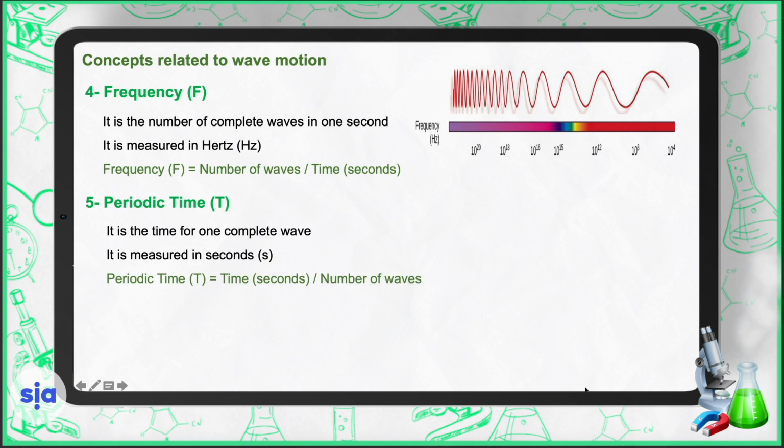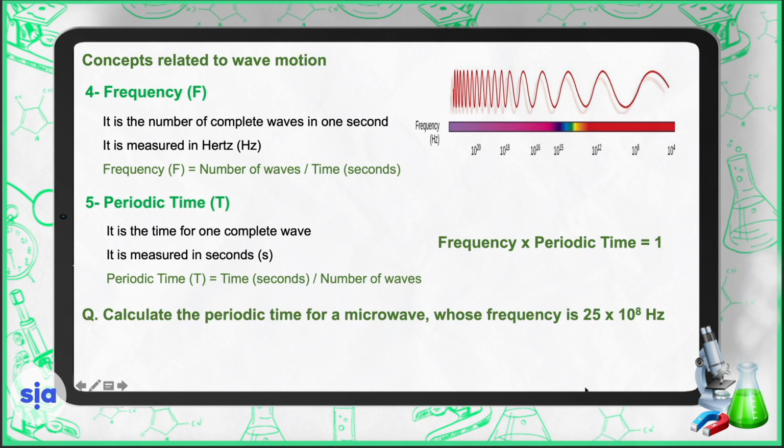Periodic time. It is the time for one complete wave. It is measured in seconds, and it's equal to the time in seconds divided by the number of waves. Remember that frequency times periodic time equals 1. If you have the frequency, you can get the periodic time, and if you have the periodic time, you can calculate the frequency.